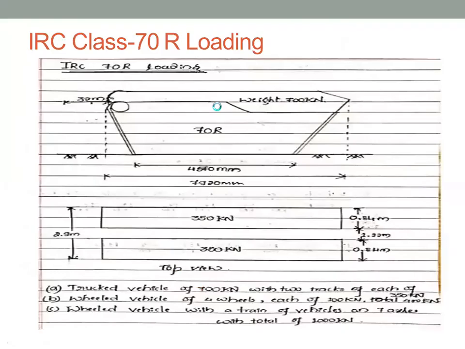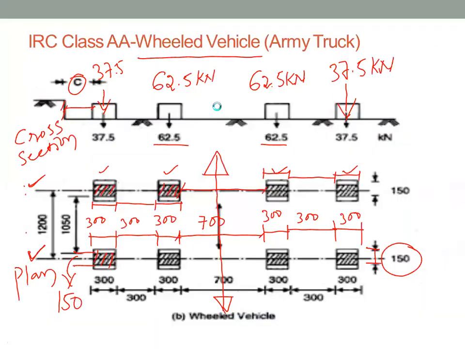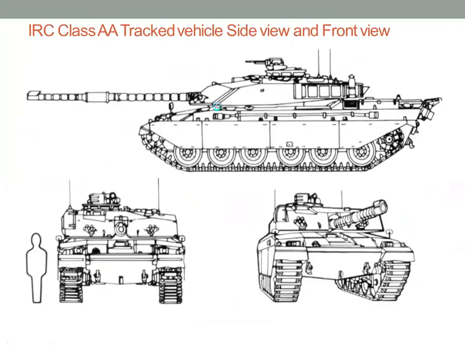Okay. Next one is 70R loading. 70R loading is exactly similar to the IRC class A wheeled tracked vehicle. There is no difference between this and 70R loading. The only difference is how much this length is. In the previous case, for IRC class A tracked vehicle, how much was it? 3600 mm.